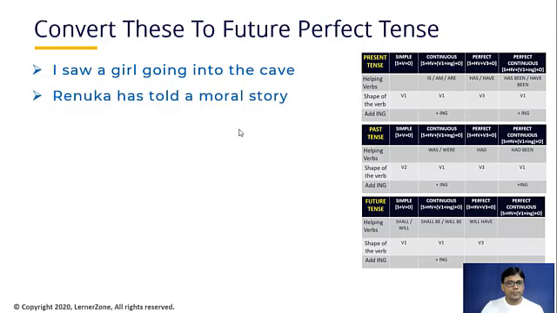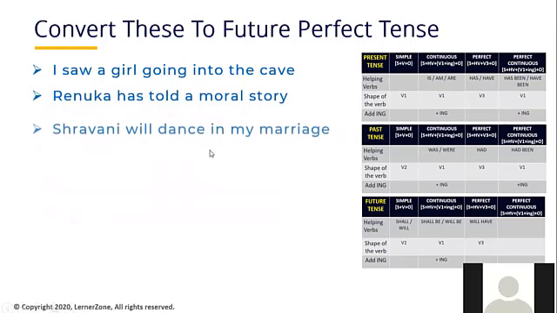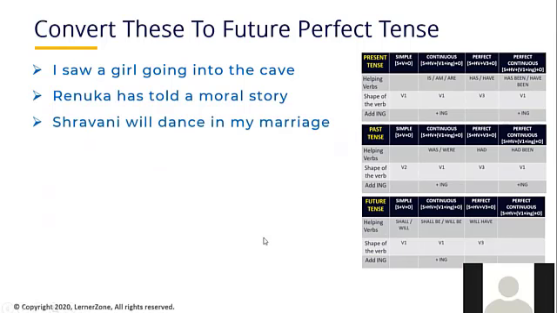Smita, yes, sir. Please read this sentence. Shravani will dance in my marriage. Okay, which tense is it written in? Sir, in simple future tense. Simple future tense. Okay, why? Helping verb is will, and the first shape of the verb, dance. Okay, convert this into future perfect tense now.